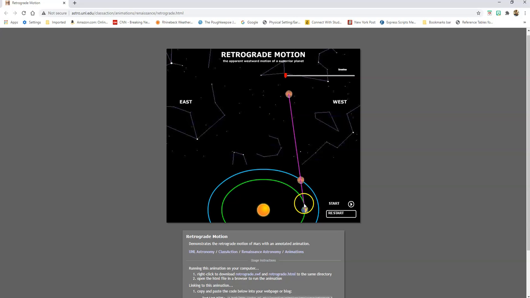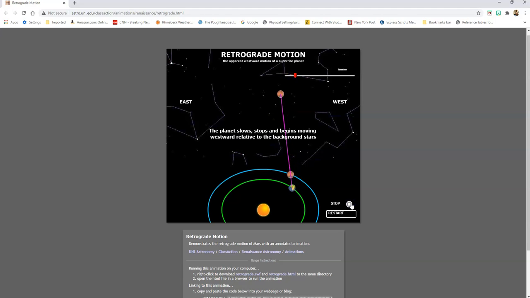Because we're slightly closer to the sun than Mars, we move faster in our orbit than Mars. Mars goes slower. So if you're looking at this reddish or purple line here, we're on Earth, looking at Mars amongst the background of all the stars up here. So if you watch where Mars is, I'm going to start the animation. What's going to happen is we're going to move quicker, and as we start to pass by Mars, it's going to appear to go retro. It's going to go backwards. So Mars is going to move in one direction, and then it's going to appear to go backwards. It's going to do a little loop. So let me start the animation. You'll see what I mean.